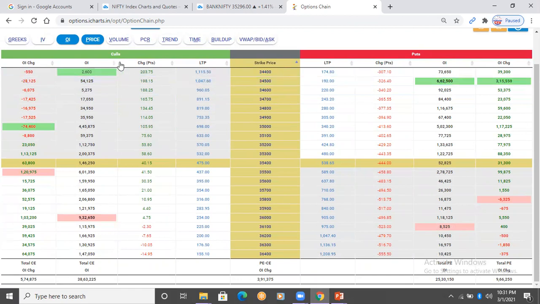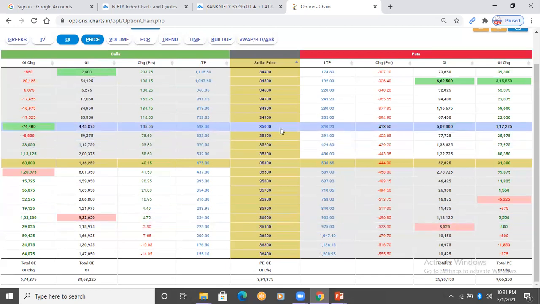Now let's move on to call side. On call side, you can see what is happening. 36,000 strike is having the highest open interest. So round off number 36,000, 9,32,650 total open interest. Change in open interest today, 1,03,200 contracts are added. And what happened today?